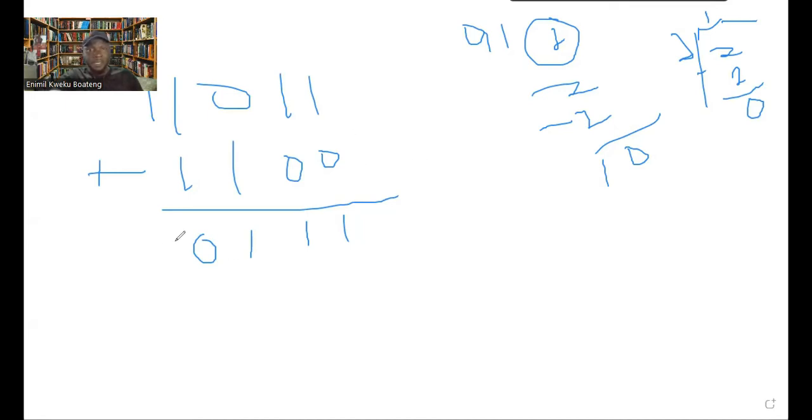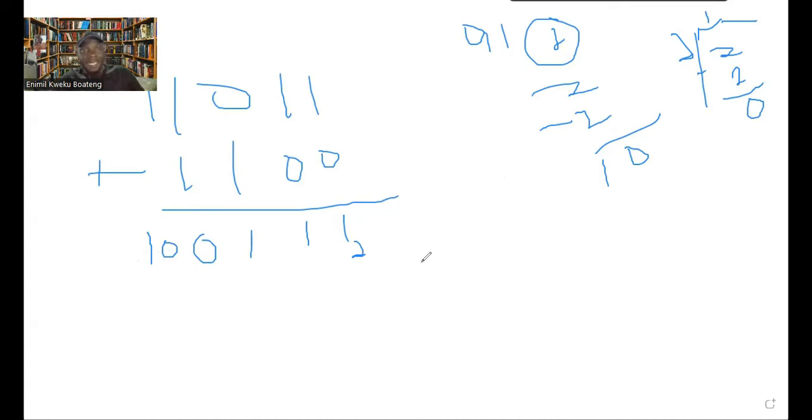And then 2 in binary is 0, and then another carry of 1. But since there's no number there, we'll bring the carry here. So what it means is that when you do 11011 plus 1100, you're getting 100111.